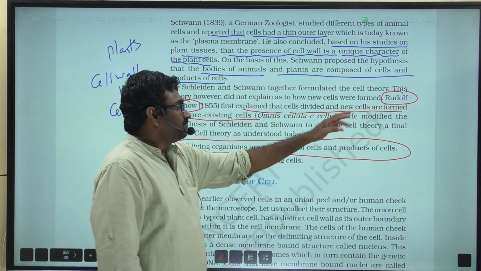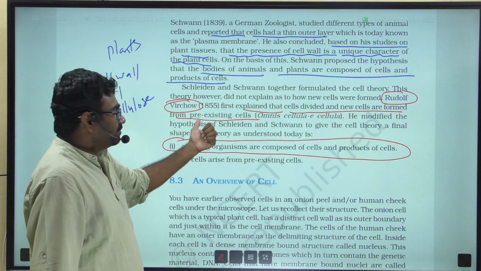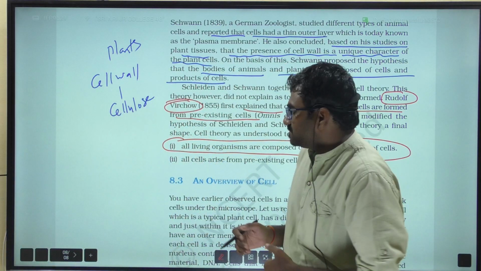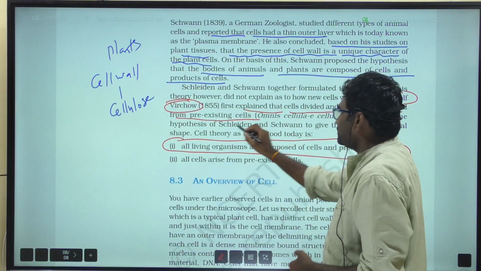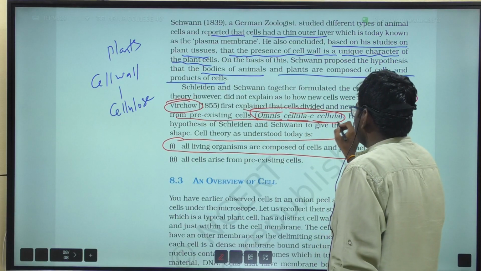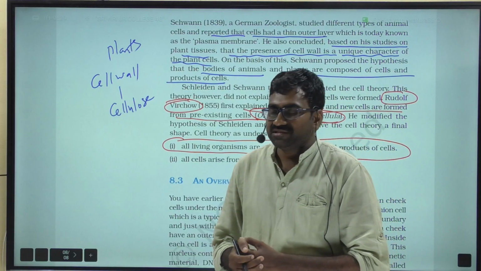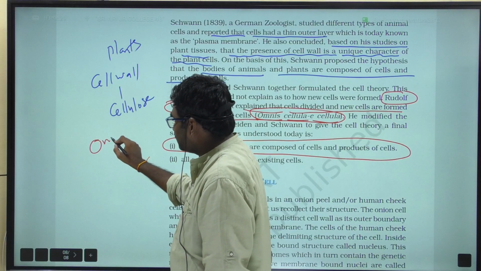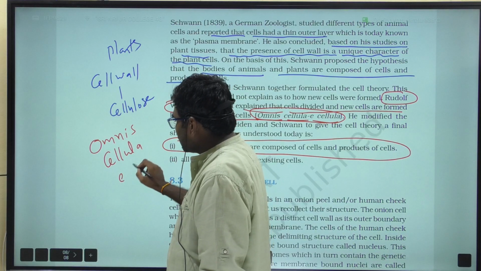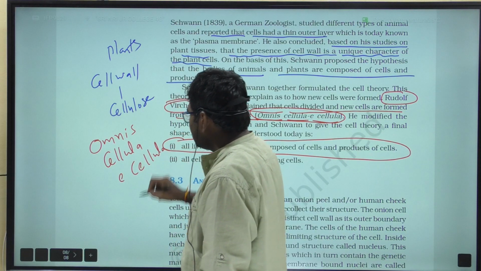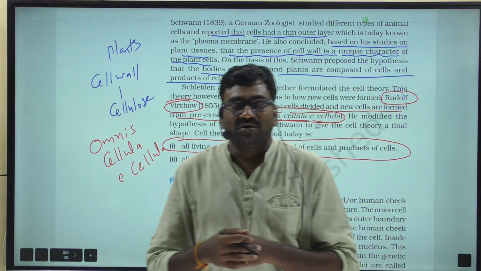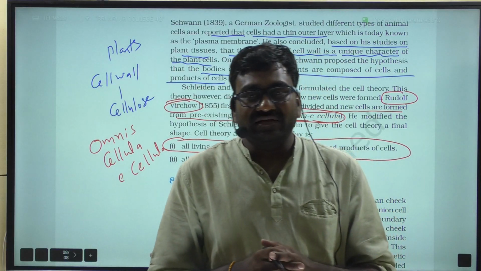He explained that new cells are formed from pre-existing cells, and he named it omnis cellula e cellula. It is a NEET PYQ question also. Omnis cellula e cellula means all cells arise from pre-existing cells.